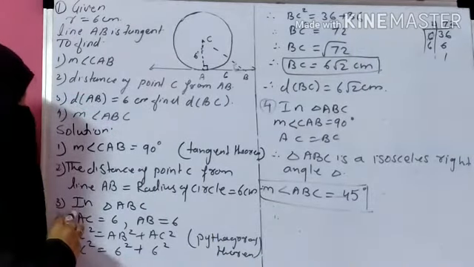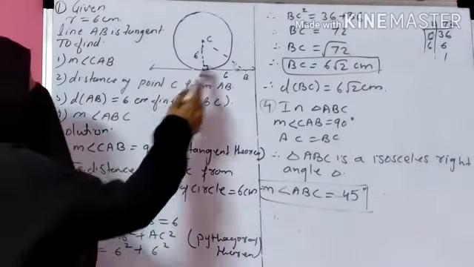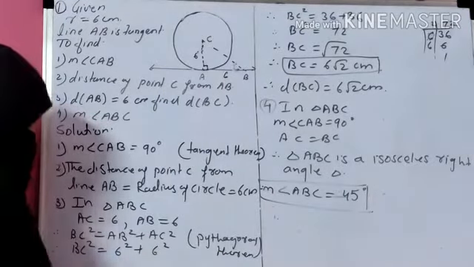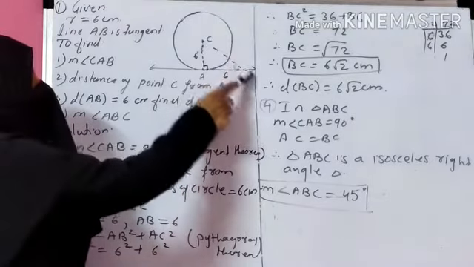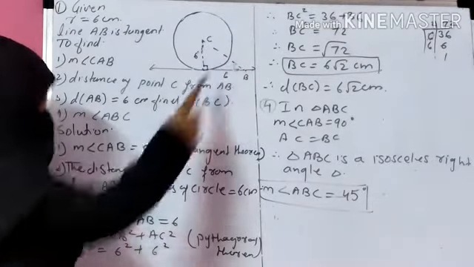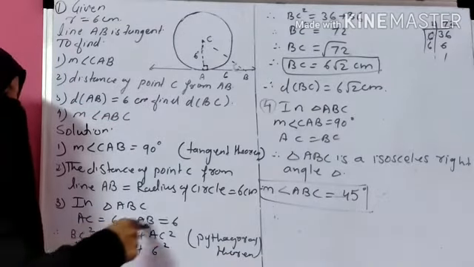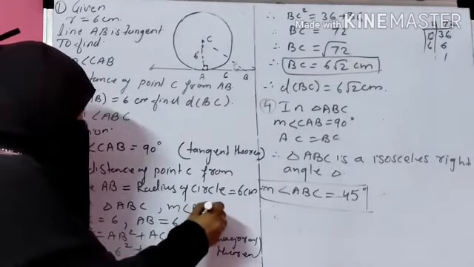Now the third one is in triangle ABC. AB they said is 6 centimeter and AC is 6 centimeter because it's the radius. Then you have to find BC. Okay. So to find BC, this is a right angle triangle. I use the Pythagoras theorem. So in triangle ABC, AC is 6, AB is 6, and the measure of angle ACB is 90 degree.